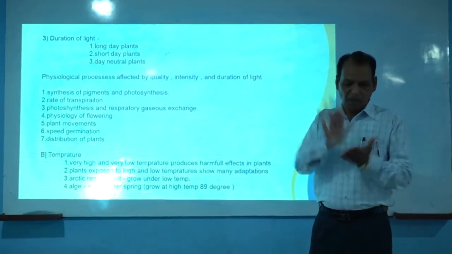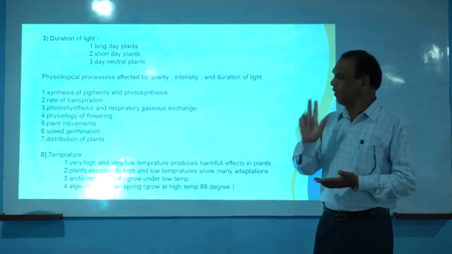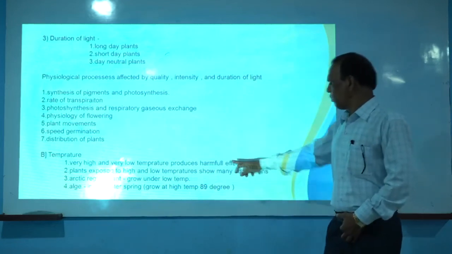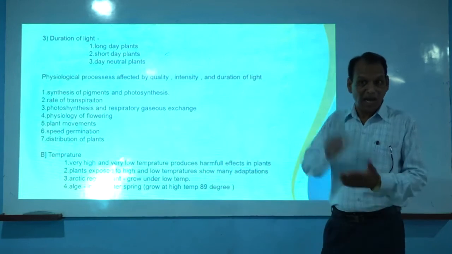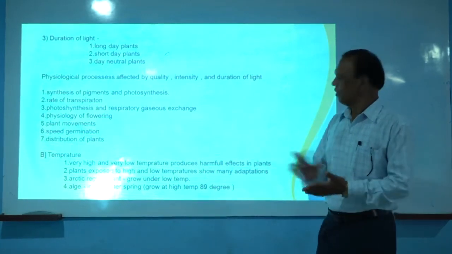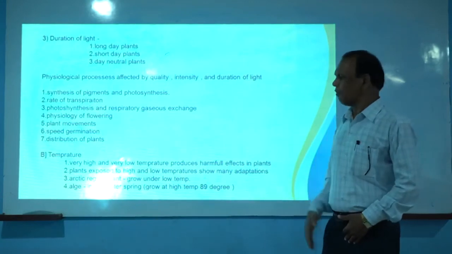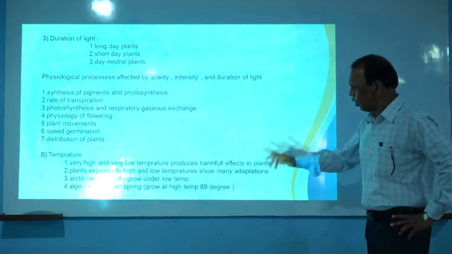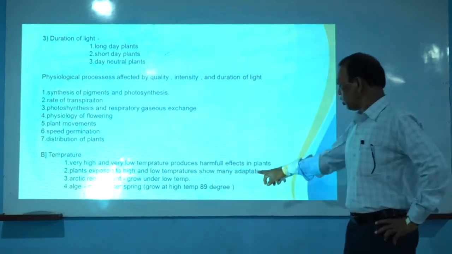That means temperature also plays an important role in the metabolic activities of the plants. So very high and very low temperature produces harmful effects. Very high as well as very low temperature shows very harmful effects in the life of the plant, or the growth and development of the plant, or metabolism of the plants. Plants exposed to light, high and low temperature show many adaptations.